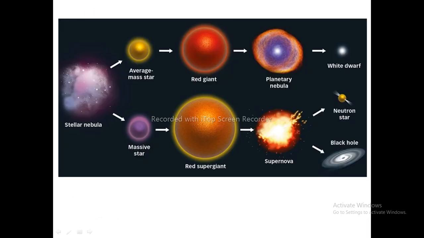Now we are going to discuss the life cycle of a star. The stars are formed due to the accumulation of hydrogen gas, helium gas, and dust particles. The star gets formed, grows young, turns adult, and dies. The different stages of a star are shown in the diagram as well. Nebula changes into an average mass star or a massive star. An average mass star later changes into a red giant, and the red giant changes into a planetary nebula and finally to a white dwarf. Whereas the massive star turns to a red supergiant, and the red supergiant into a supernova, and the supernova either into a neutron star or a black hole.